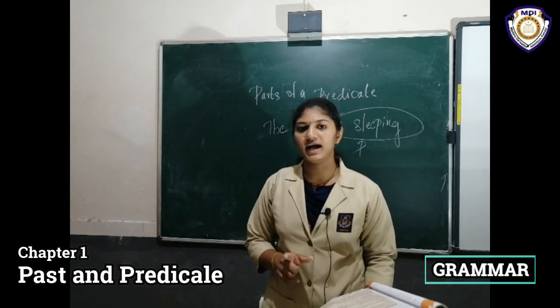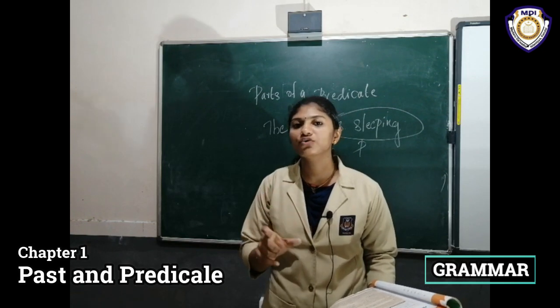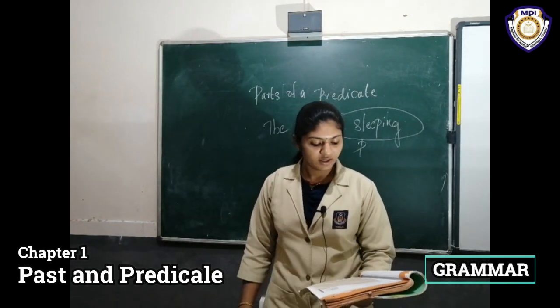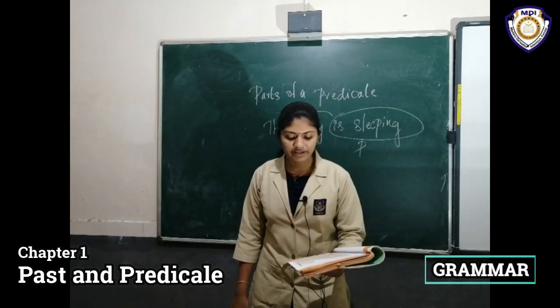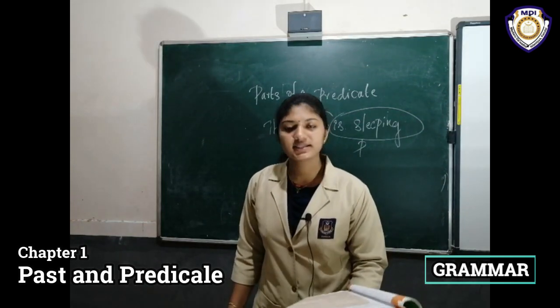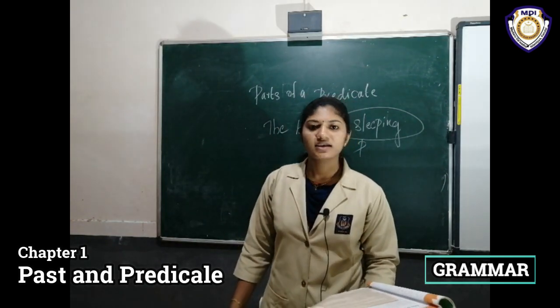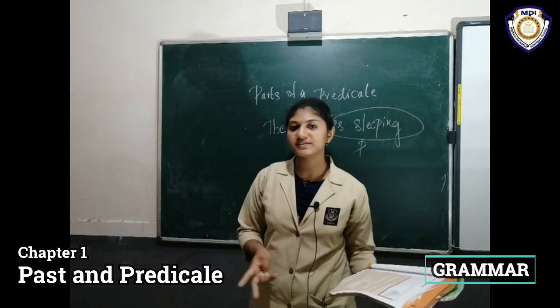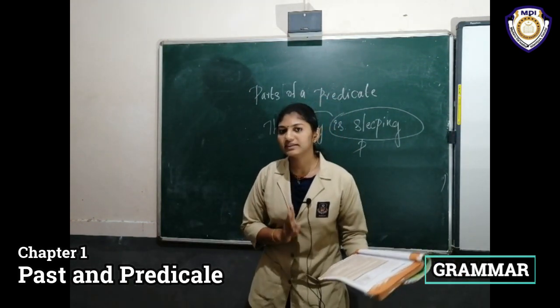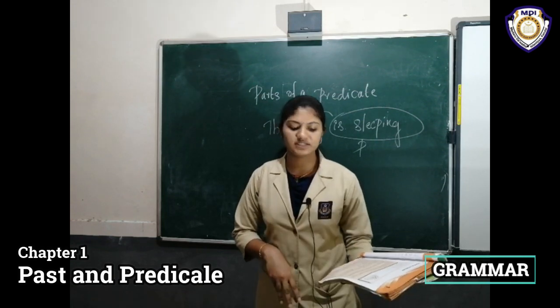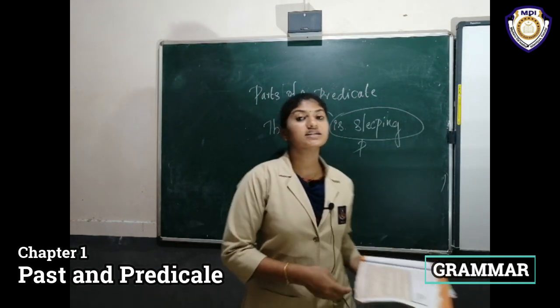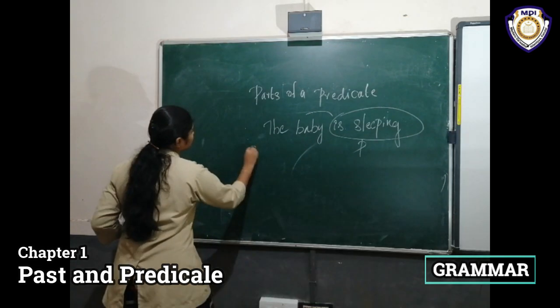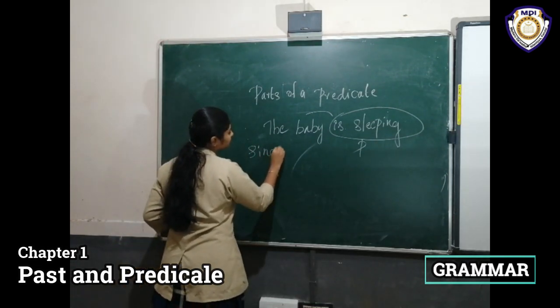This verb changes according to the number of the subject, singular with the singular subject.